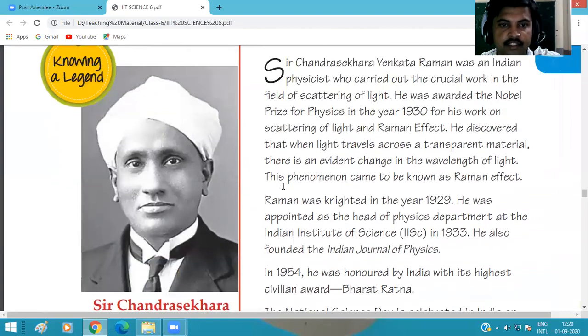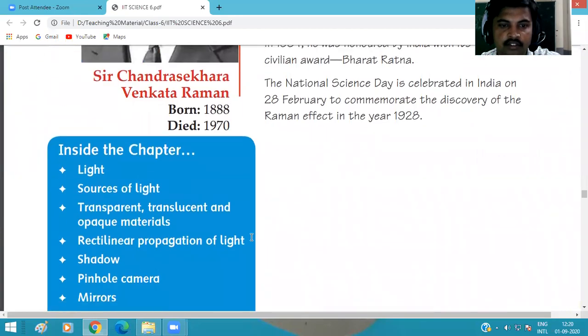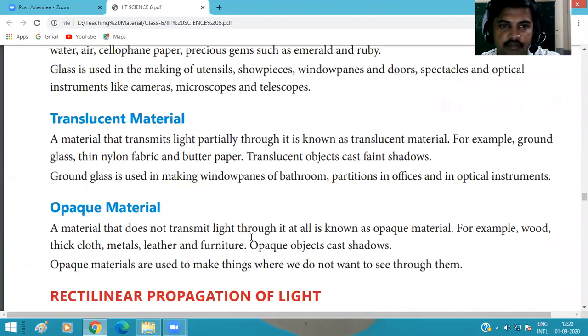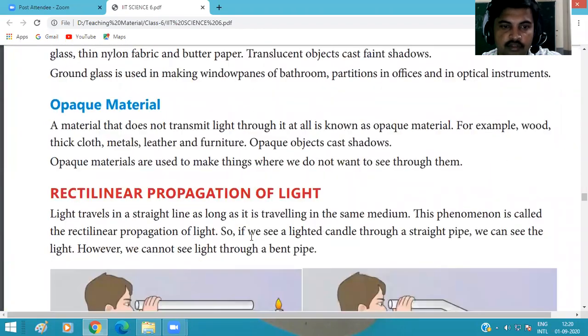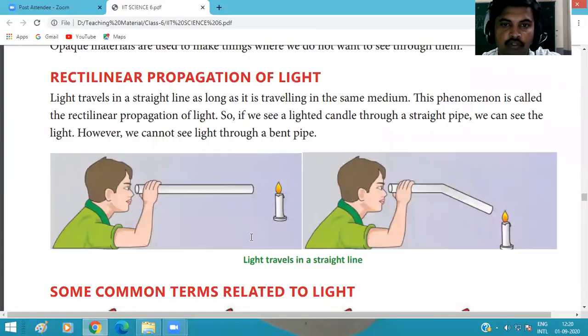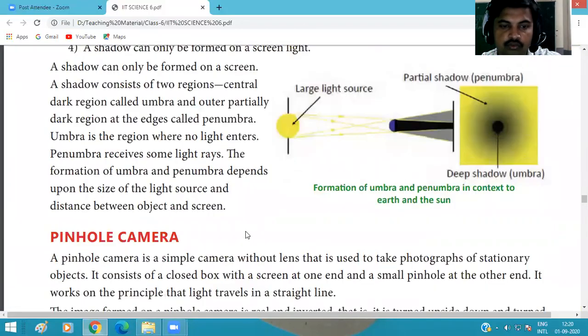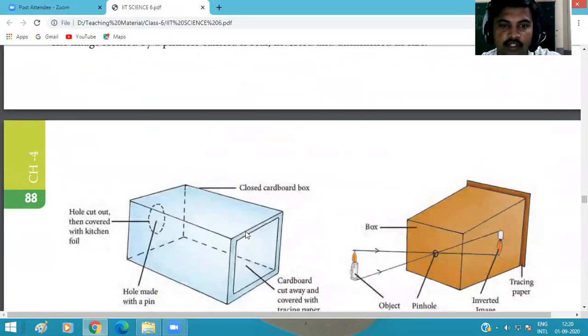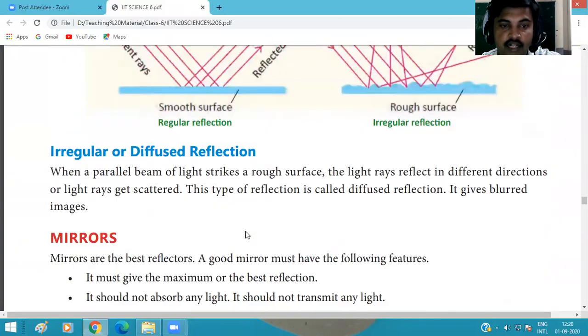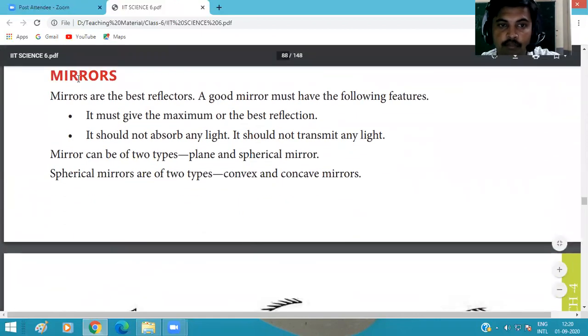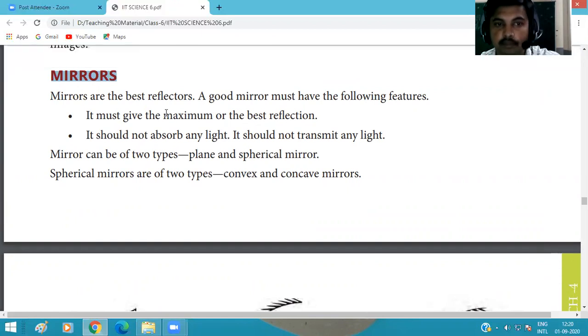In this chapter, we discussed a famous scientist, Dr. C.V. Raman, light, source of light, luminous or non-luminous objects, materials on the basis of transparency, rectilinear motion of light and shadow. Pinhole camera we already discussed. Reflection of light we discussed. Today we continue with the same chapter from the next topic, mirrors. Okay, so our next topic is mirror.